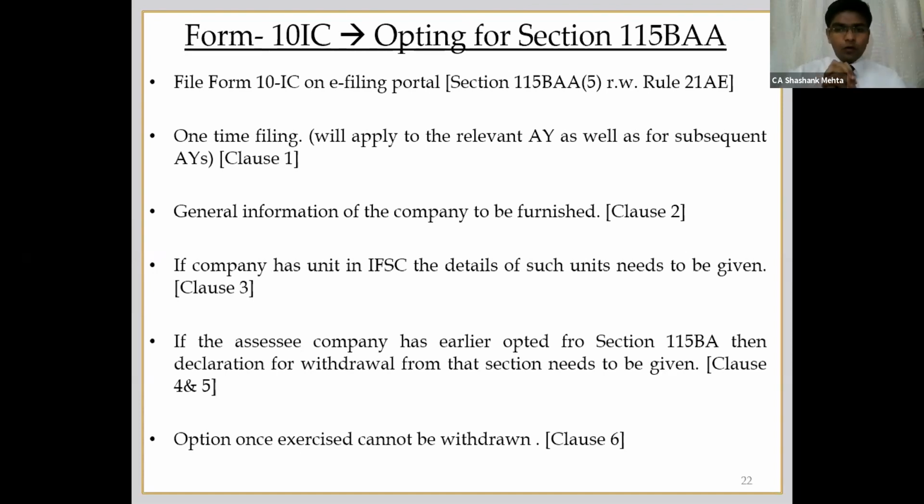The fourth and fifth clauses are kind of declaration clauses, that if the assessee has earlier opted for section 115BA, then it is withdrawing from that and going under this scheme. Clause number 6 is also a declaration that once the option under this scheme is exercised, it cannot be subsequently withdrawn. So these are the contents of 10IC, a very simple form.